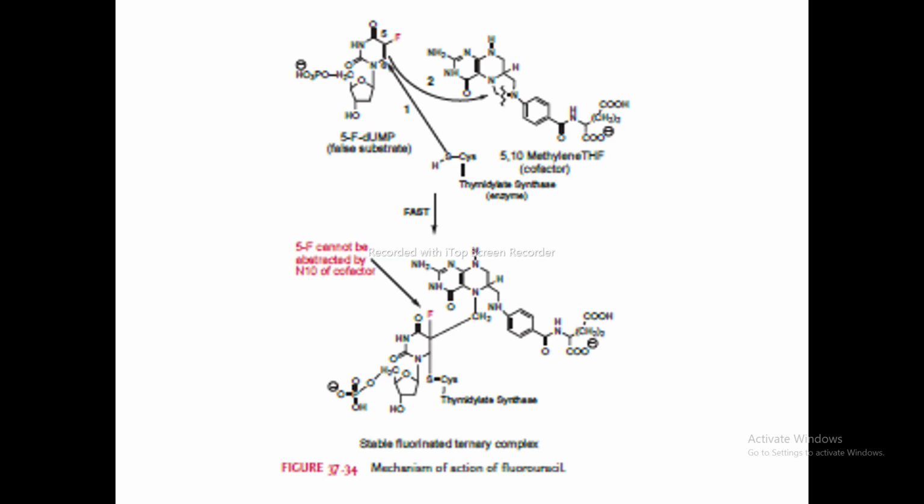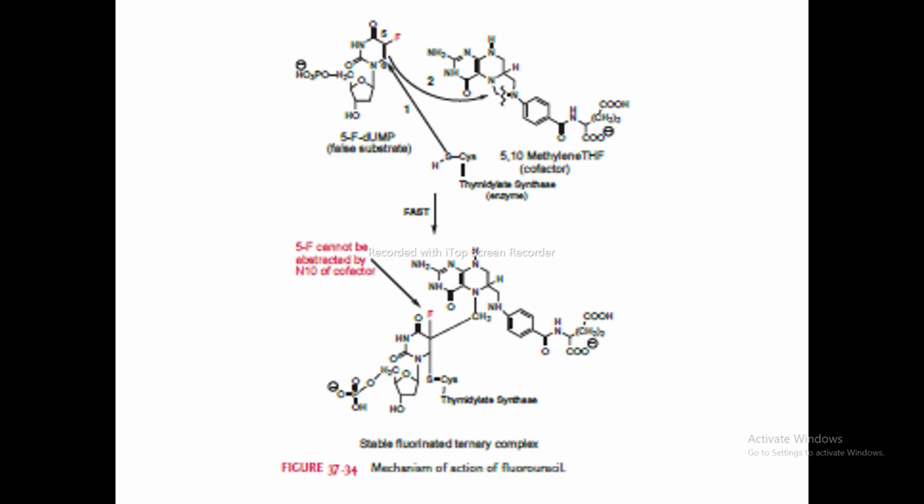Okay. As discussed in earlier slides, this substrate interacts with the thymidylate synthase enzyme and with the cofactor to form a ternary complex. Once the ternary complex is generated, from that ternary complex our 7,8-DHF gets synthesized. But there is a mandatory step. Which is the mandatory step?